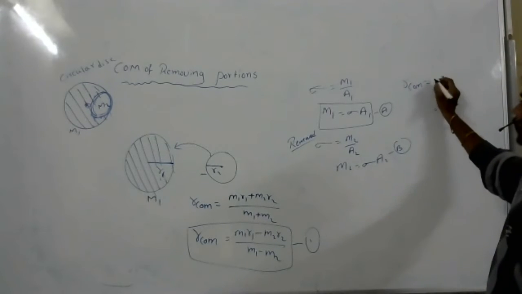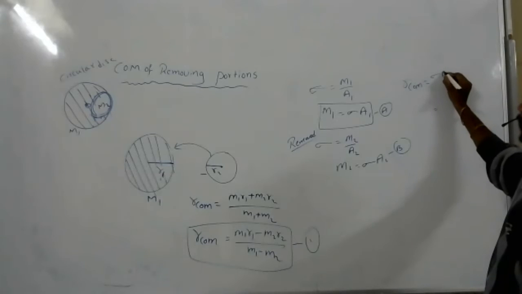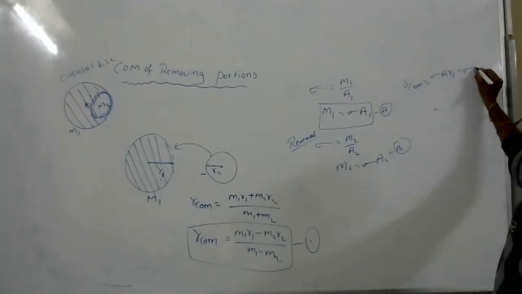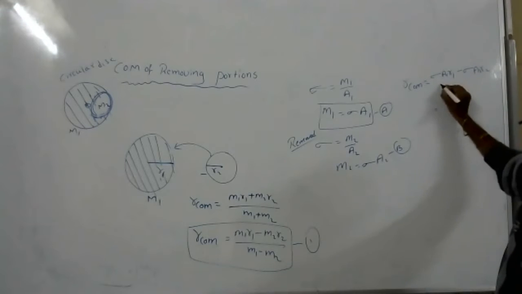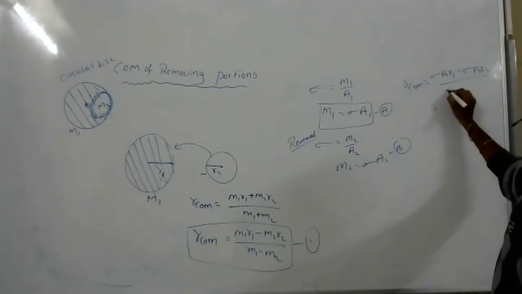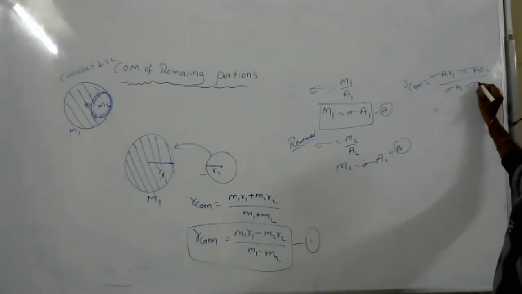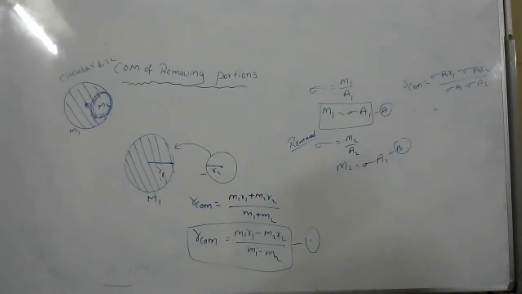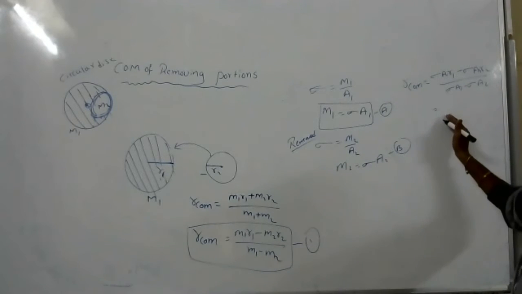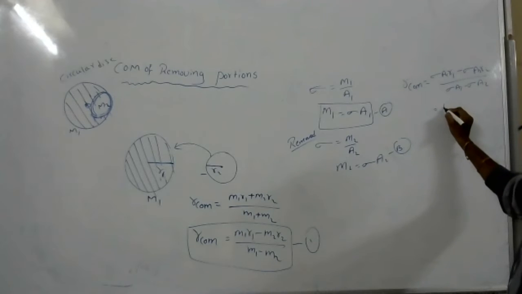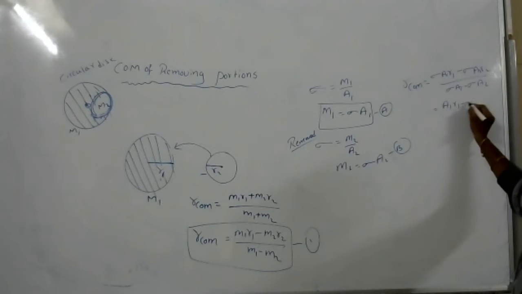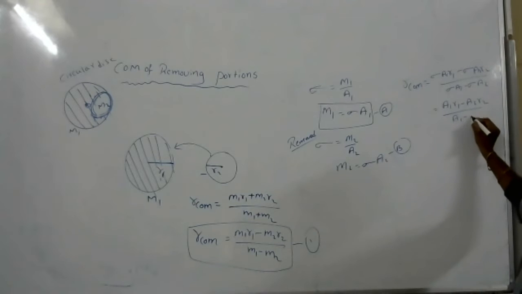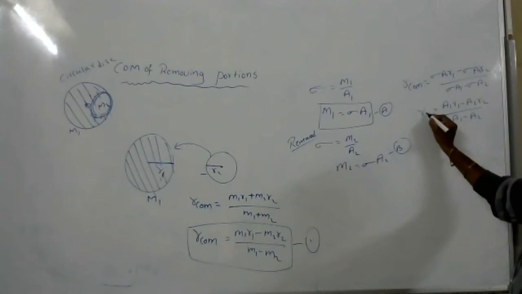Sigma A1 R1 minus sigma A2 R2 by sigma A1 minus sigma A2. Take sigma common and cancel out. You will remain with A1 R1 minus A2 R2 by A1 minus A2. This is the center of mass.